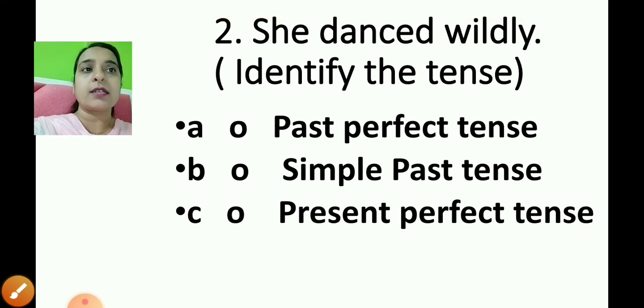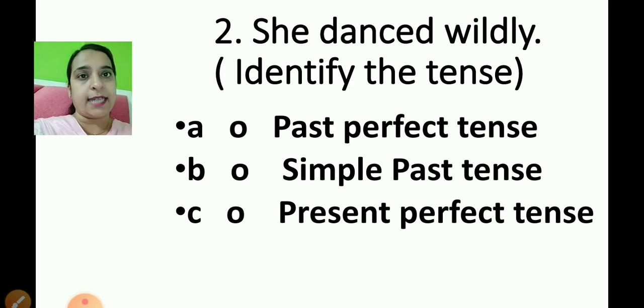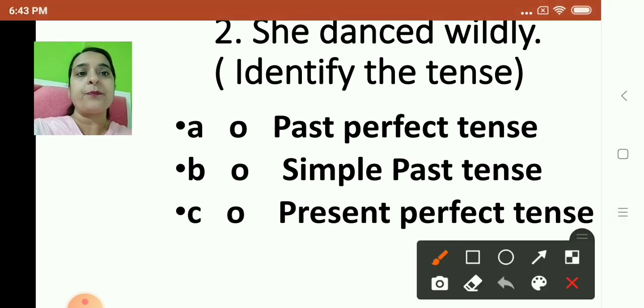She danced wildly. Now here what you have to do, children, you have to identify the tense, whether it is past perfect tense, simple past tense, or present perfect tense. Yes, so she danced wildly, it's a simple past tense.